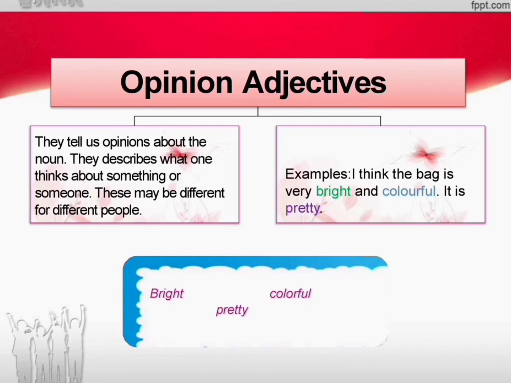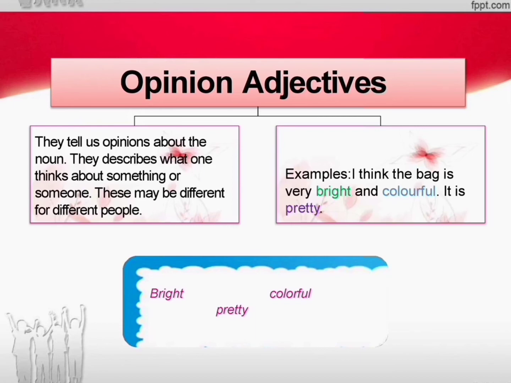So what is an adjective? Adjectives are the words that describe a noun or a pronoun. What is a noun? A noun is a naming word. Name of a person, place, animal, thing, achievement, emotions, etc. For example, Ram is the name of a person, dog is the name of an animal, and pencil is the name of a thing. What is a pronoun? A pronoun is a word which replaces a noun. For a male we will use he as a pronoun, and for a girl we will use she.